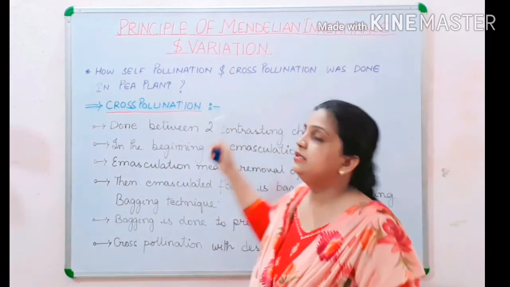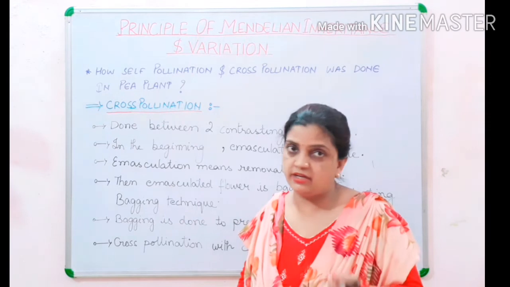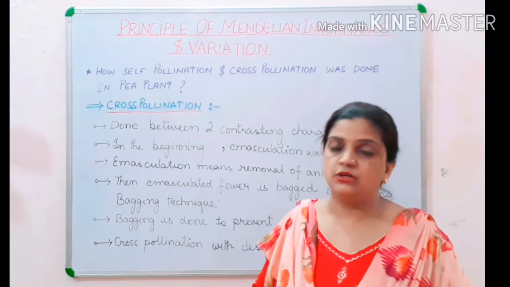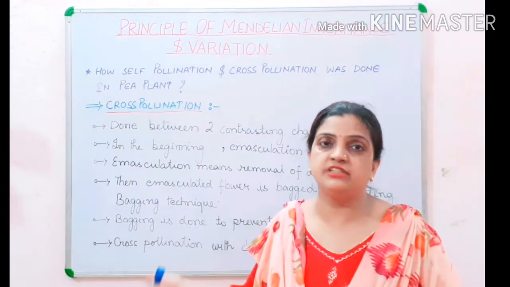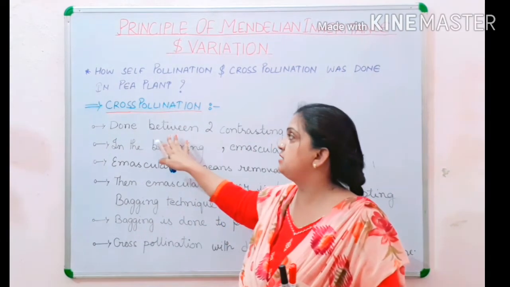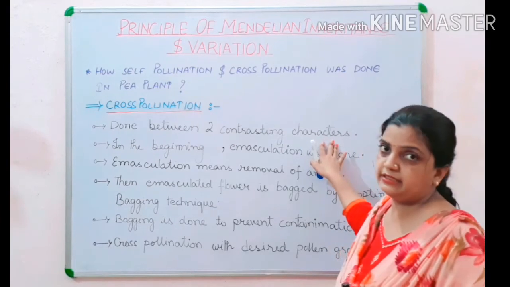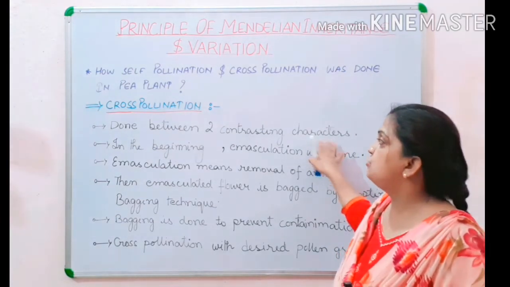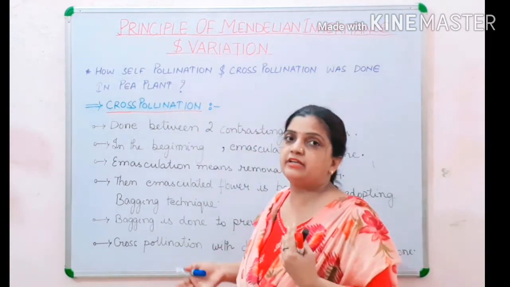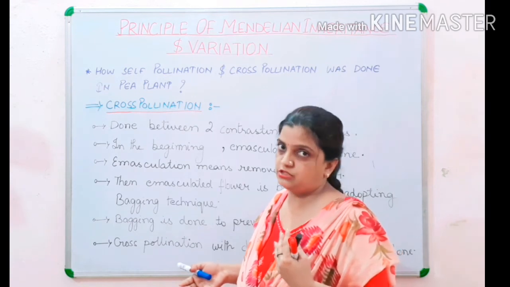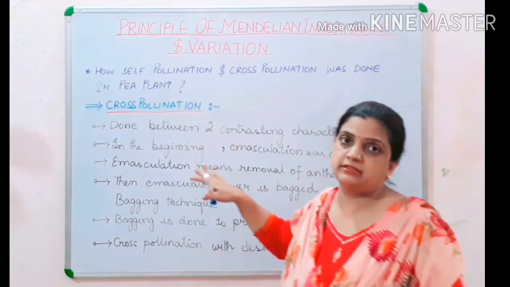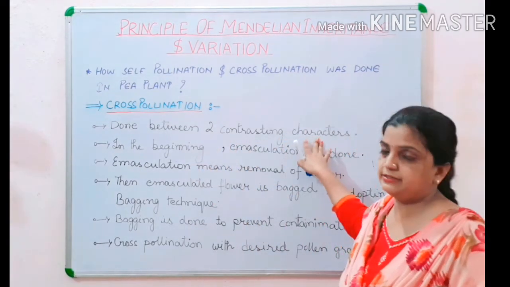Now children, self-pollination was practiced in the same flower, and for cross-pollination we need two different flowers of the same plant or two different flowers from two different plants. Here we are talking about cross-pollination, and this is practiced between two contrasting characters of a plant, because a hybrid variety is going to be obtained by adopting this process.